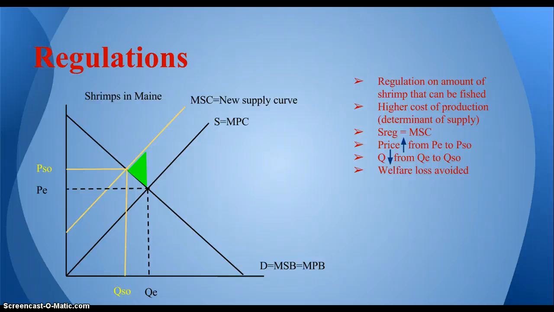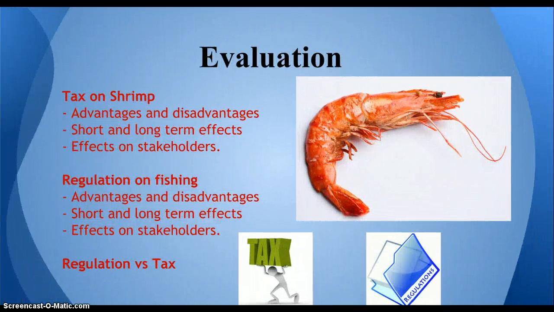Additionally, both of these options, regulations and taxes, if done correctly, avoid any welfare loss, as there are no inefficiencies in the market, and the green triangle in this diagram would, as you see, be eliminated. Toby will now evaluate these two options, the tax and the regulations.